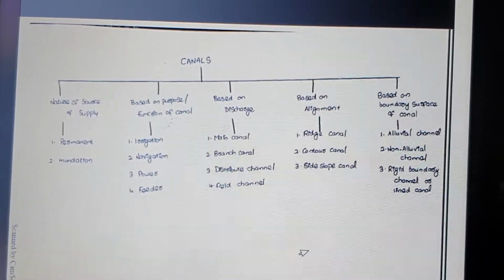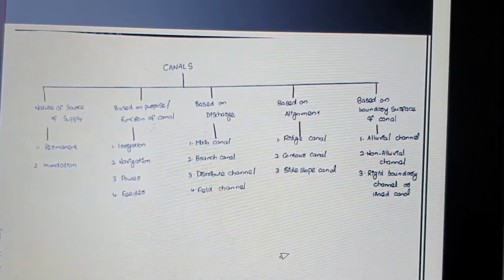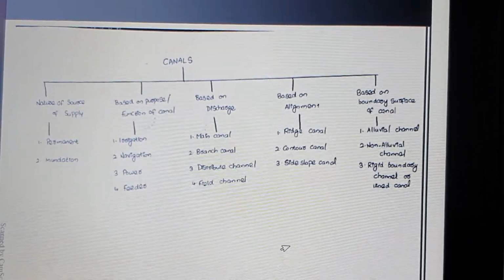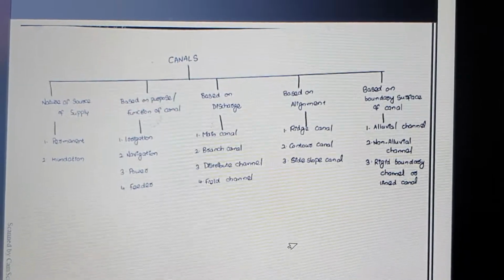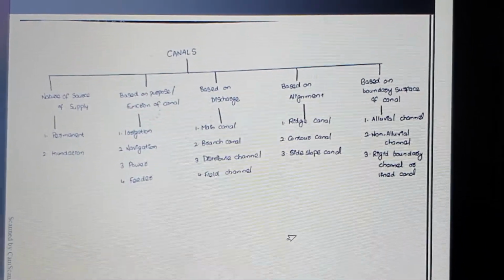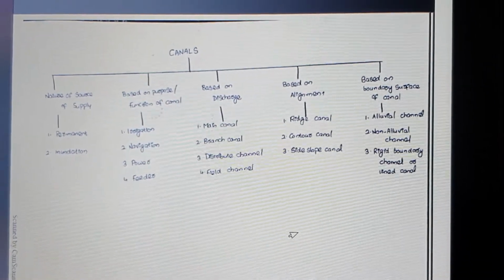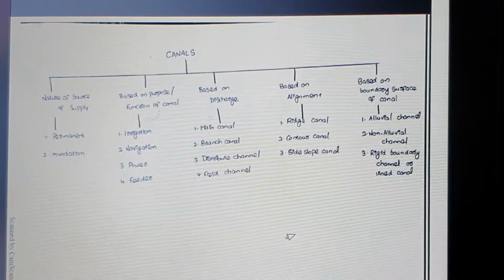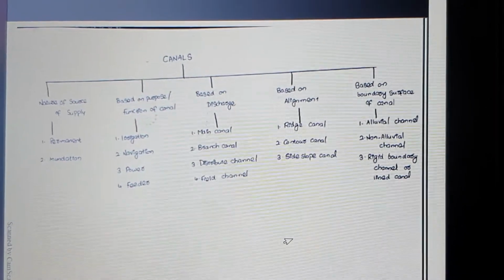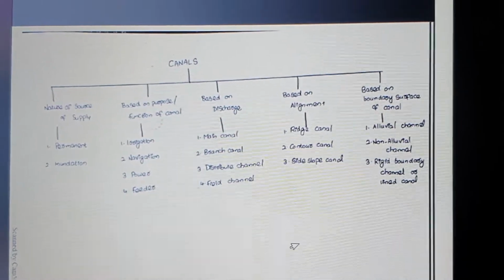The next one, based on the discharge, is again classified into 4 types. First one is the main canal. The main canal can be a source from the river, and that river consists of different branches. From the different branches of the river, we allow the water to pass through the distributive channel, and lastly we allow the water to pass through the field channel where the irrigation work takes place.